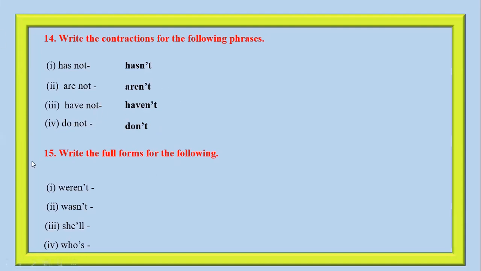Next exercise, write the full forms of the following. Now here are some contractions. You need to write the full form of these contractions. So while writing the full forms, you will have two words. The full form of weren't is were not. The full form of wasn't is was not. The full form of she'll is she will. And the full form of who's is who is.